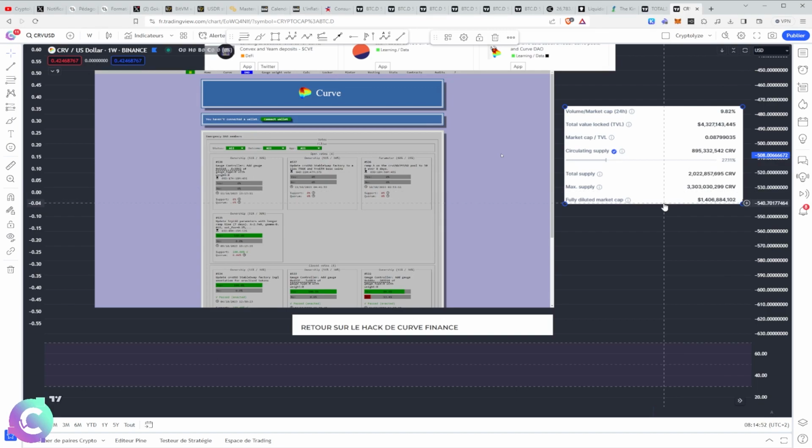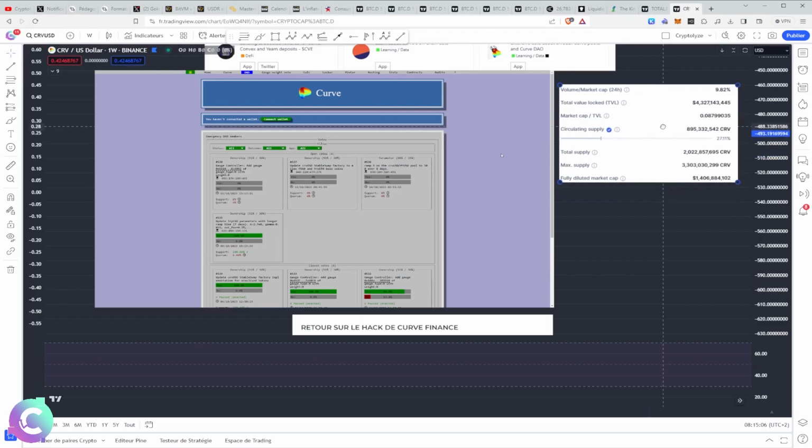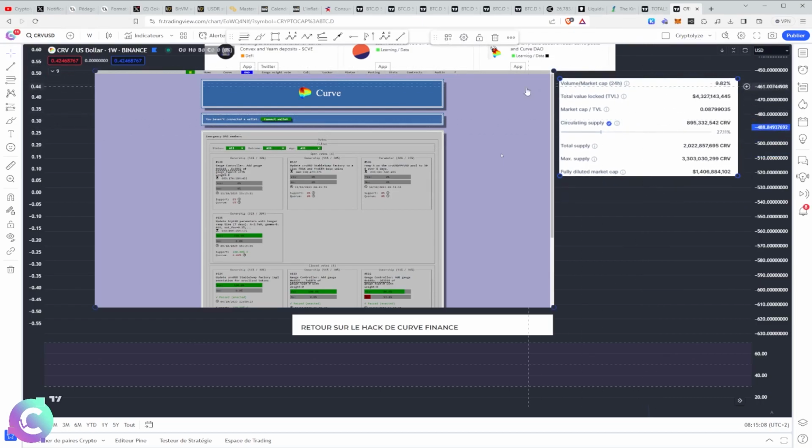And the very principle of CRV is to determine which pools will be opened and what is the distribution of the incentive, therefore implying the new CRVs which will be created and distributed. And this is where you begin to understand a little bit the interest of the CRV in it and why there are what we call curve wars, because there is something very important.